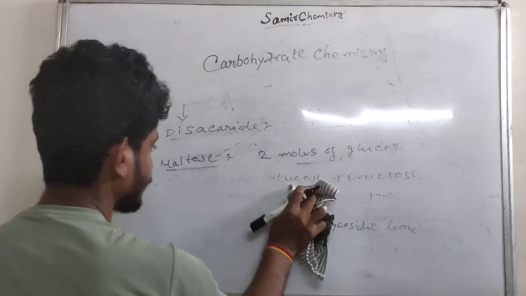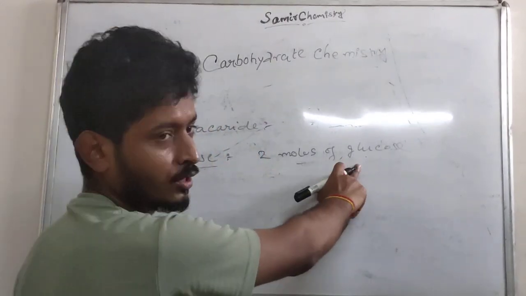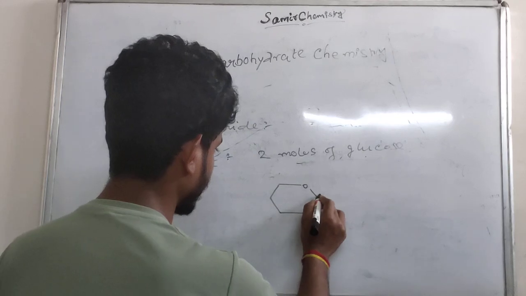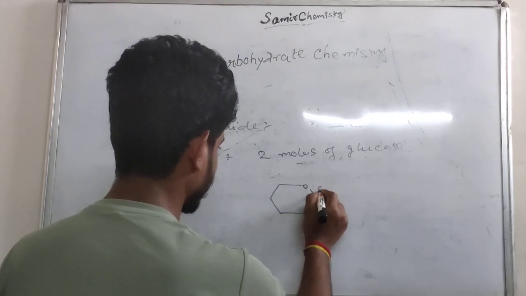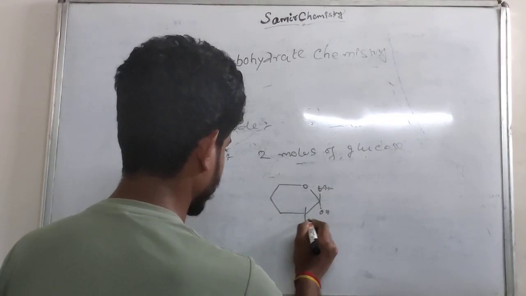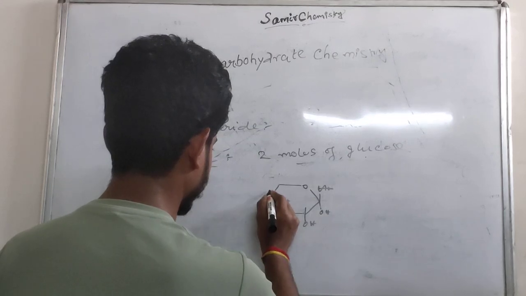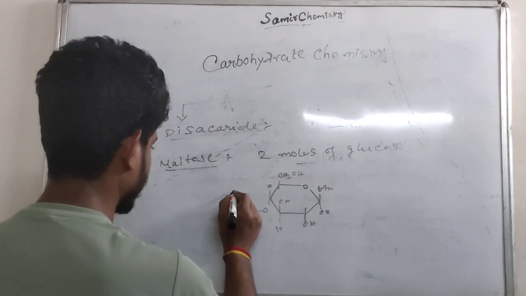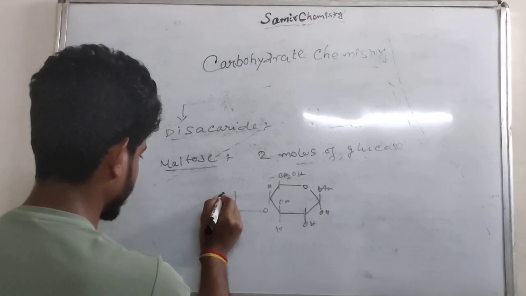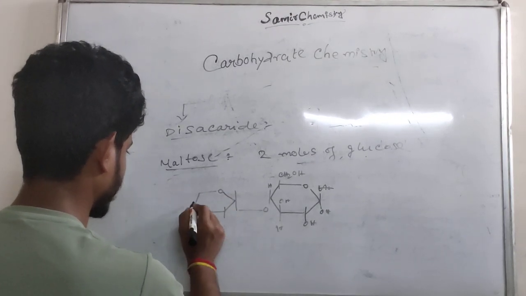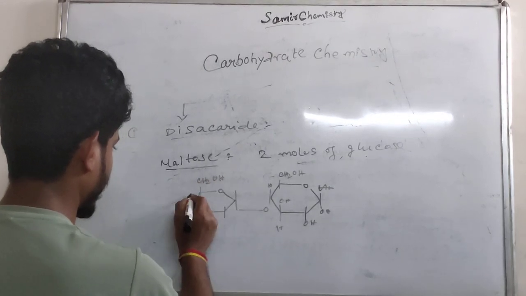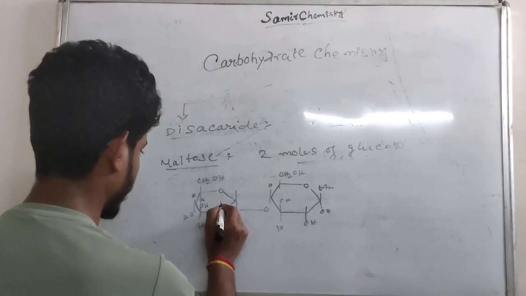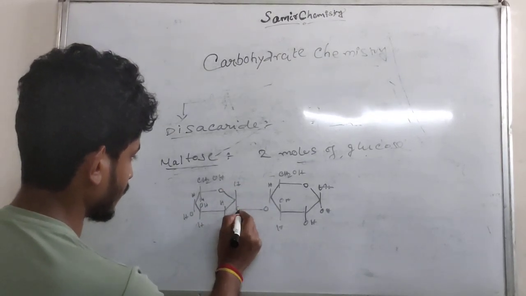If we see the structure of maltose, what does maltose contain? Maltose contains 2 moles of glucose.